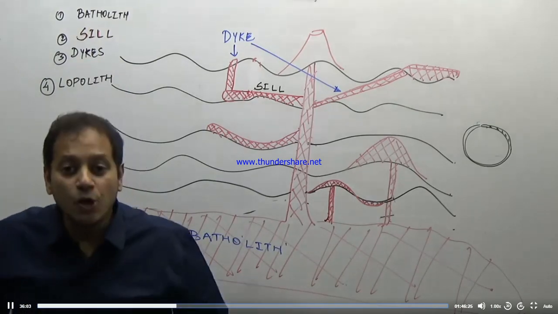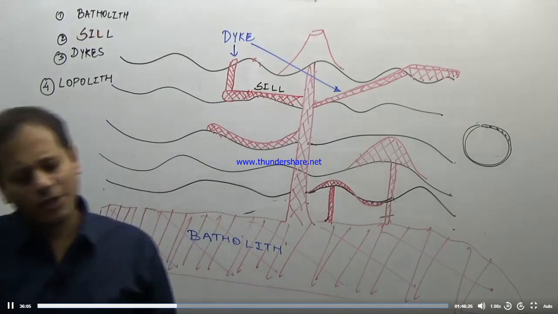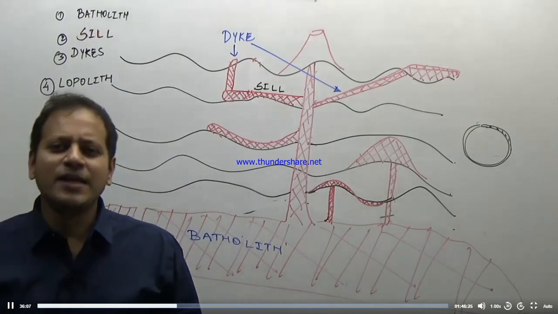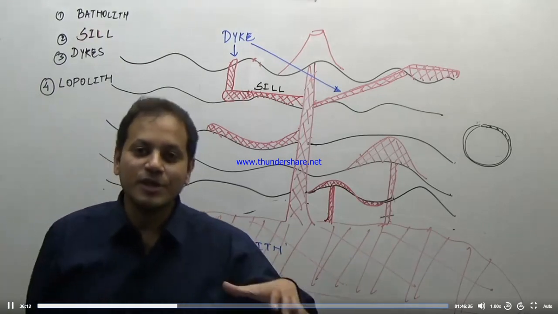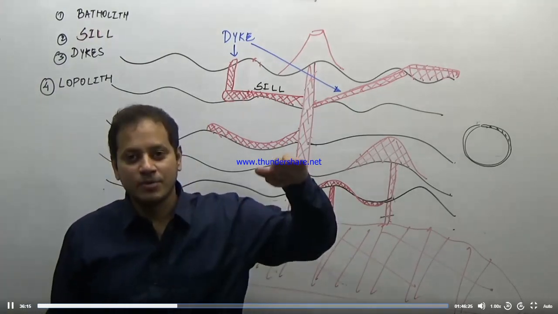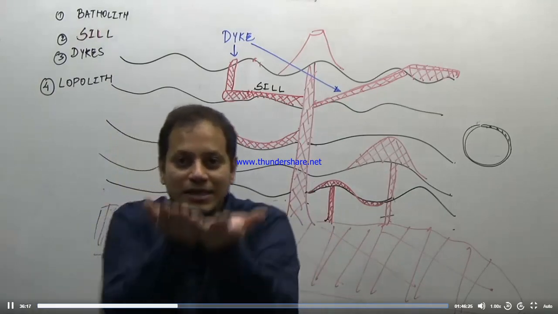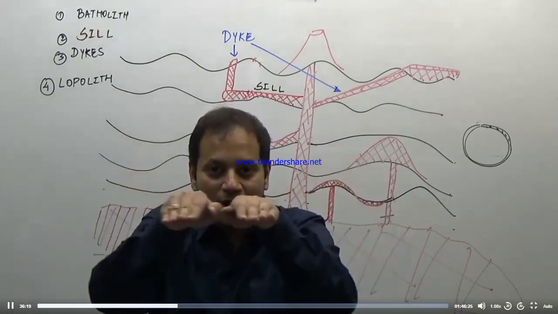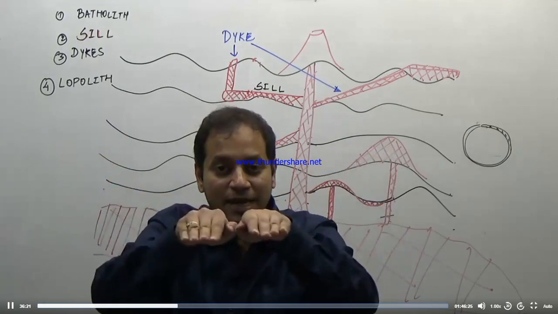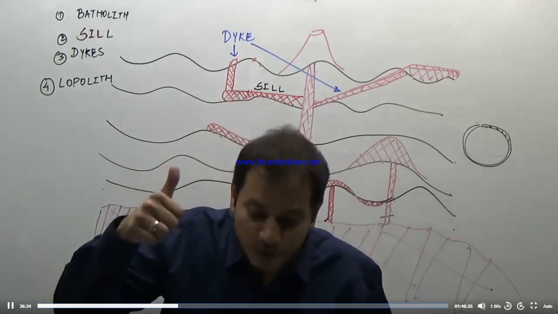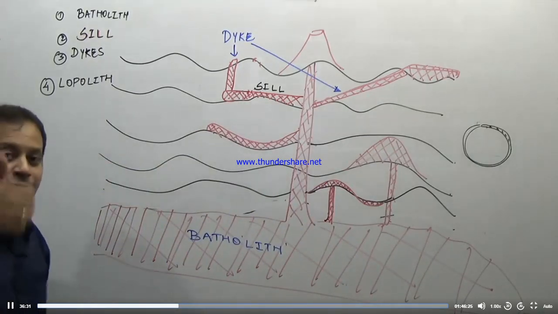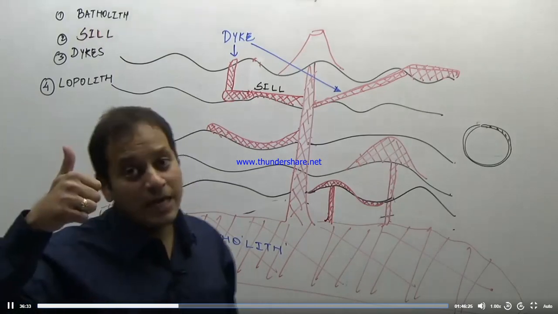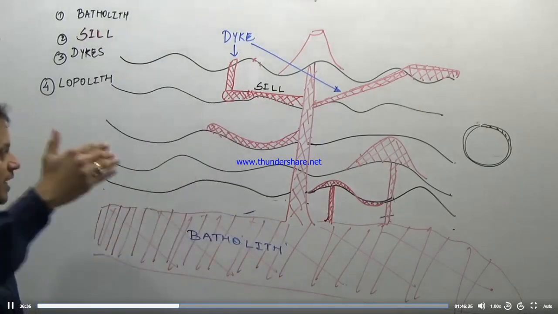So what is a lopolith? The lopolith is again an intrusive igneous rock, because we are doing intrusive igneous rock. It is an intrusive igneous rock which is saucer shaped or bowl shaped. Is a saucer flat? No, a saucer is somewhat curved in between. It is like a depression. So an intrusive igneous rock having a depression, which is saucer shaped, is known as a lopolith. Come to this diagram.